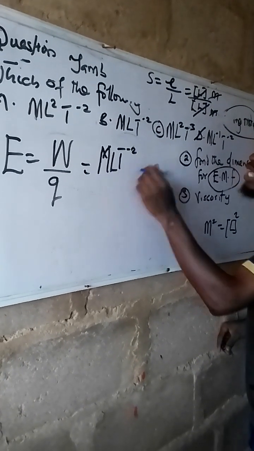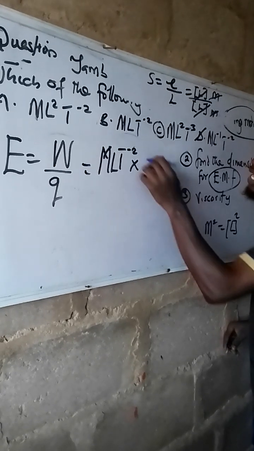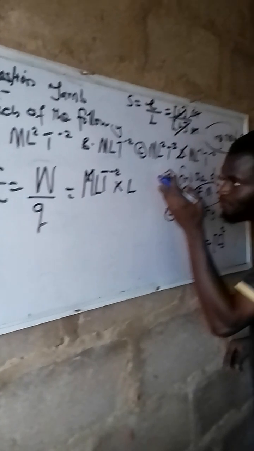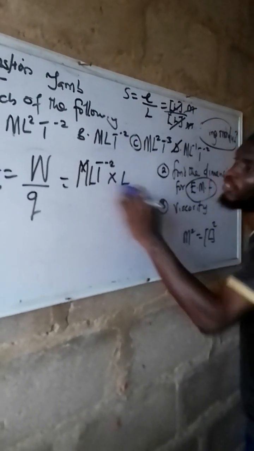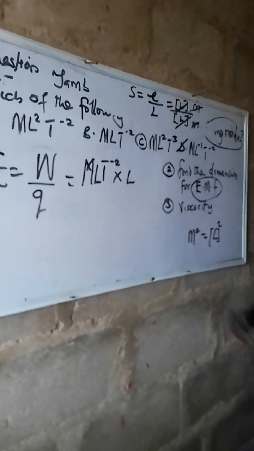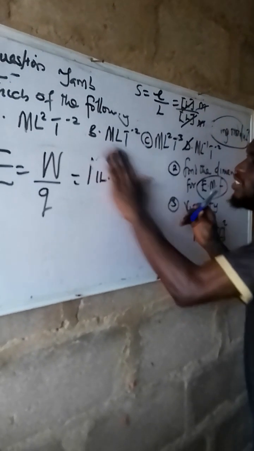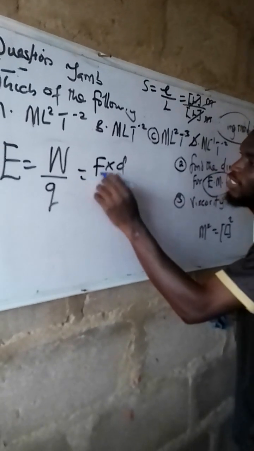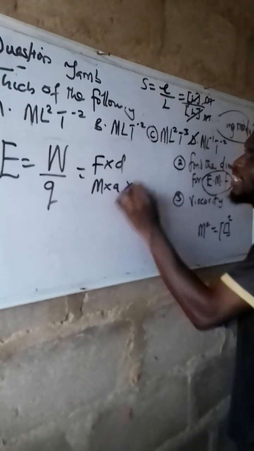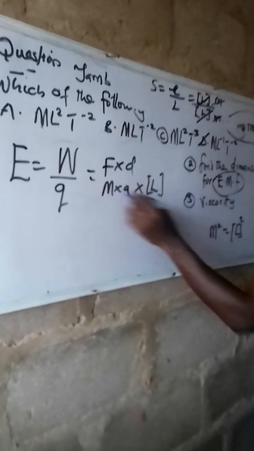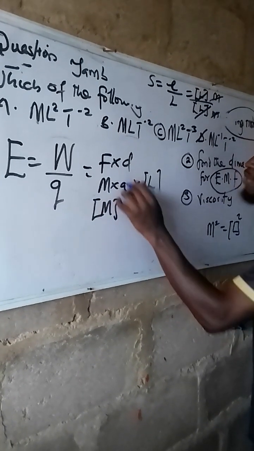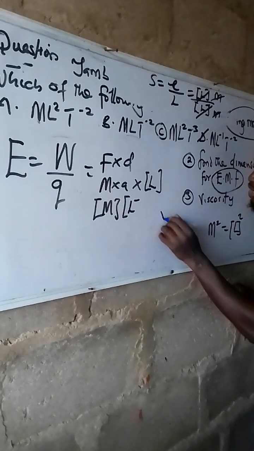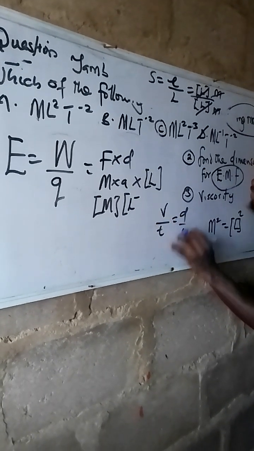It will be ML per T square and then what follows? We have that of L. This is for the force, and this is for the distance. Force times distance. For those still watching me, it is very easy. Force times distance, there's no magic there. This is mass times acceleration times distance, so the dimension is L. The dimension of this is M. The dimension of this is L per what? You know, acceleration is velocity over time, and velocity is distance over time. Are we together?